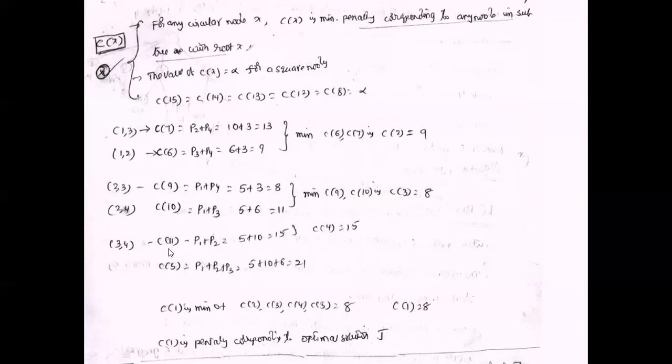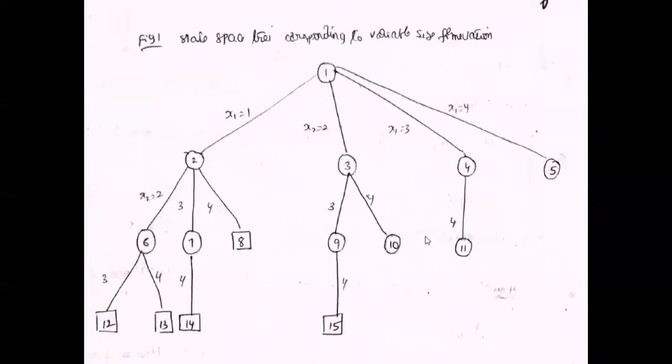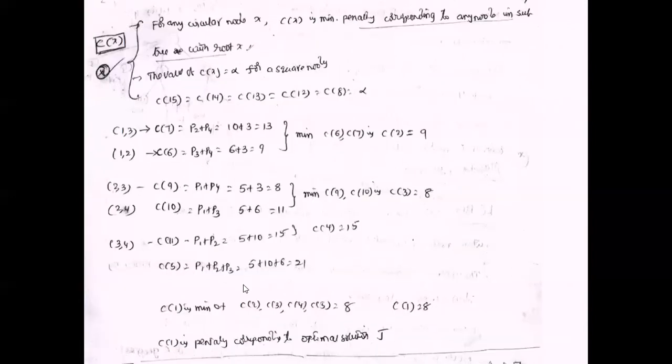That is the 11th node. The 11th node represents that the third job and the fourth job are completed within the deadline. So the first job and the second job are not completed within the deadline.